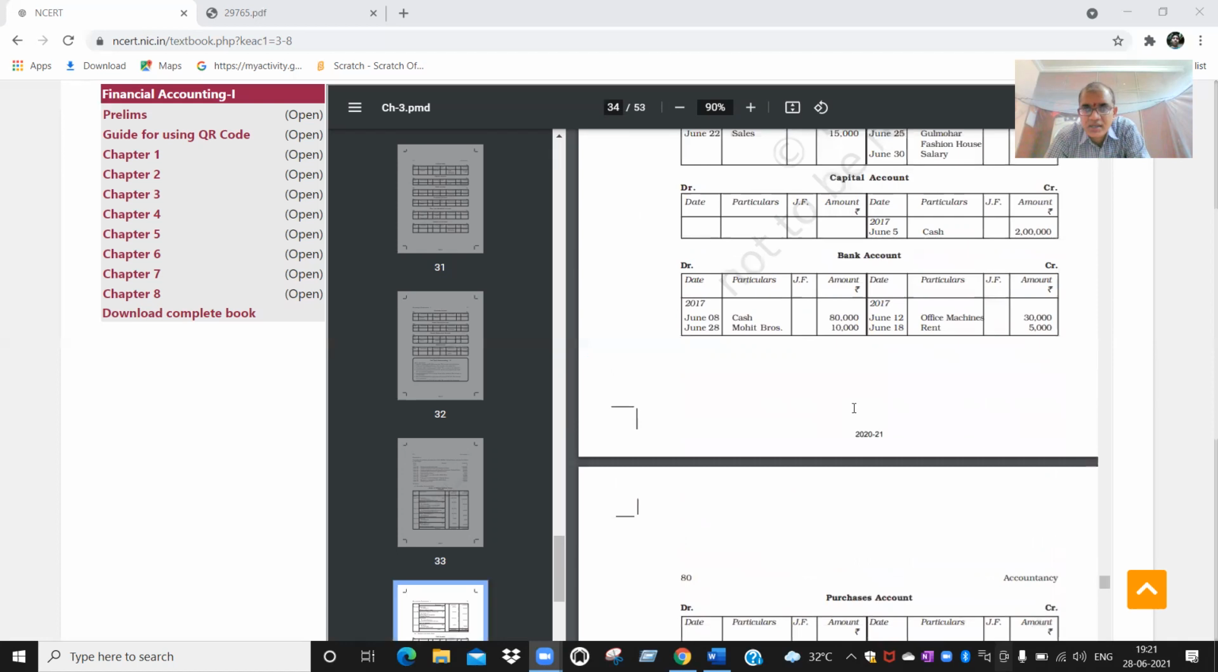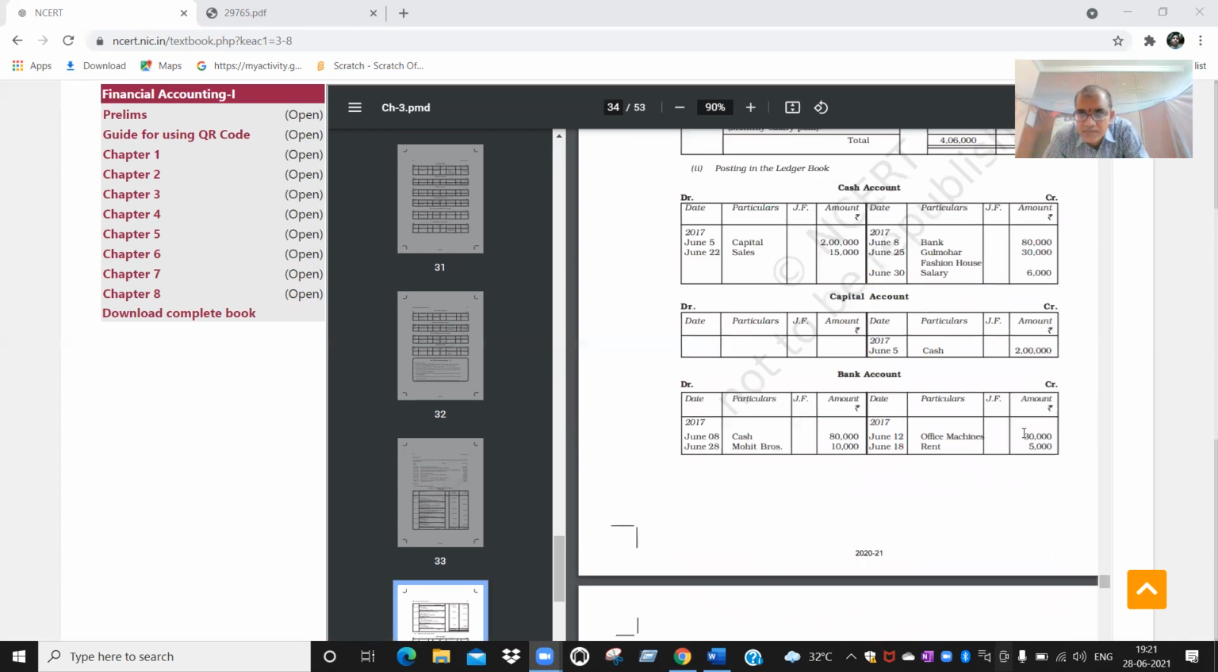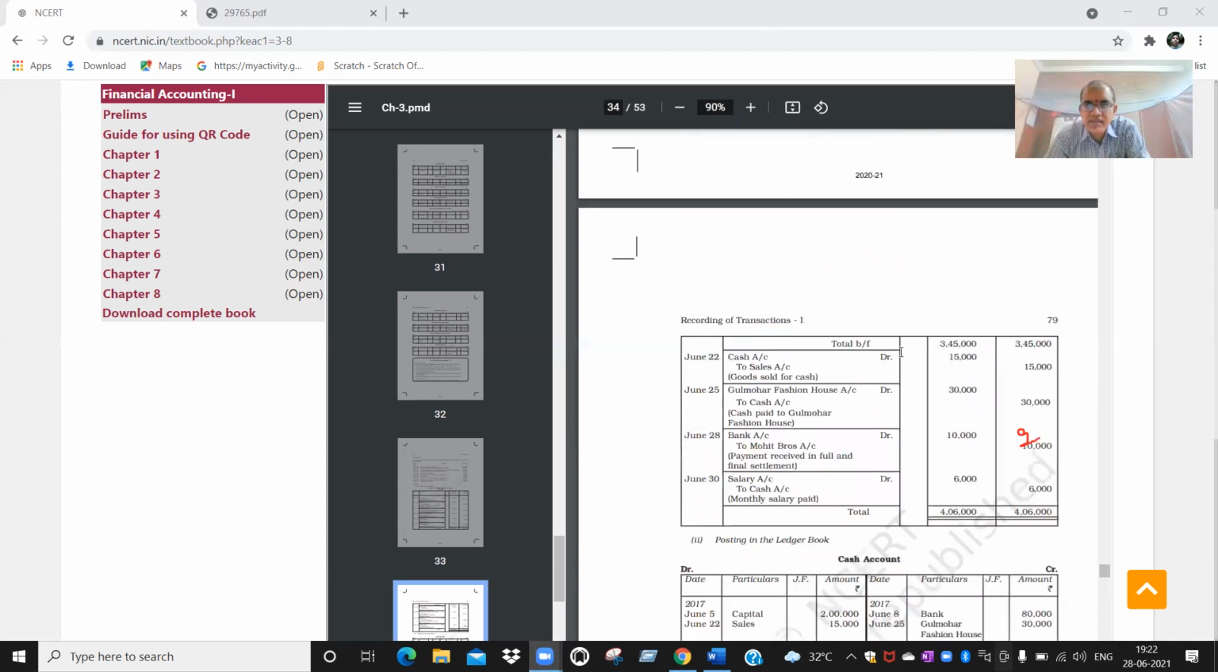Yes, same 20,000 in bank account will come on the credit side. They have mentioned here as 30,000, but it is not 30,000. It is 20,000. Printing mistake. Okay, 20,000. Did you understand? Yes, sir. Okay, so up to this transaction is over.